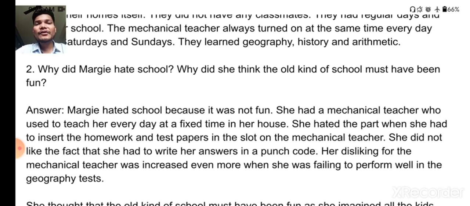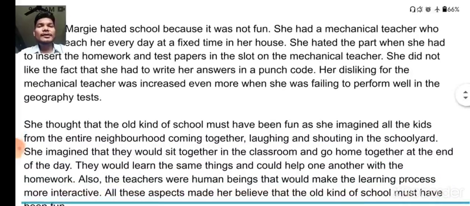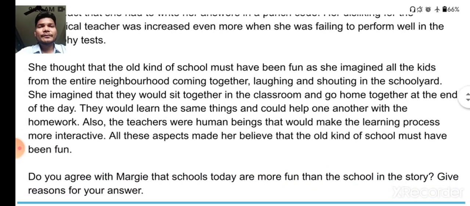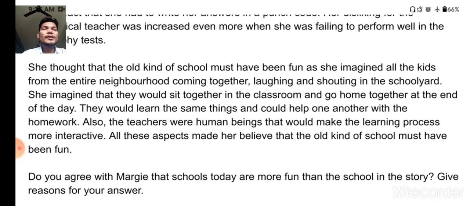Her dislike for the mechanical teacher increased even more when she was failing to perform well in the geography test. So this is how you can write the answer in detail. Not only that, but also she thought that the old kind of school must have been fun, as she imagined all the kids from the entire neighborhood coming together, laughing and shouting in the schoolyard.